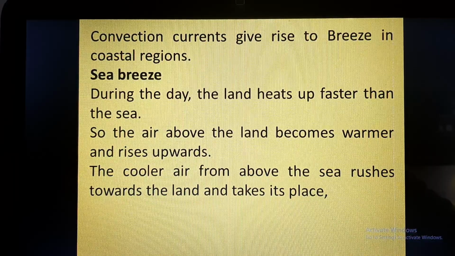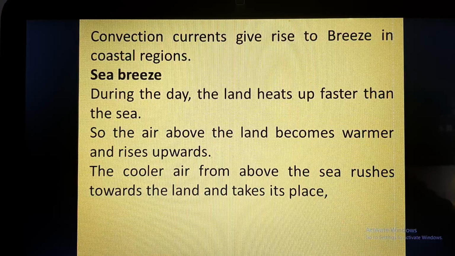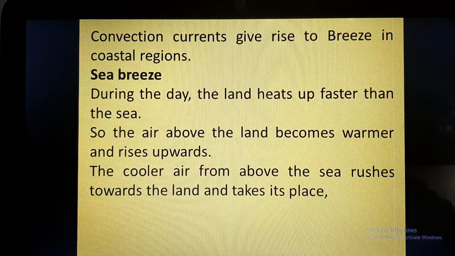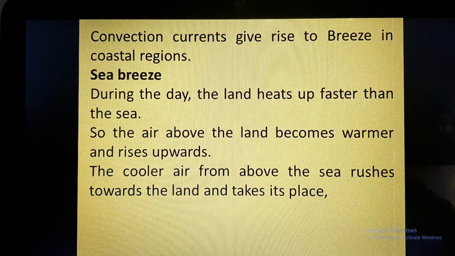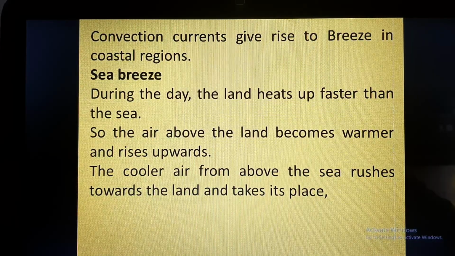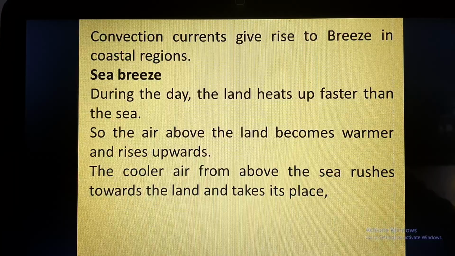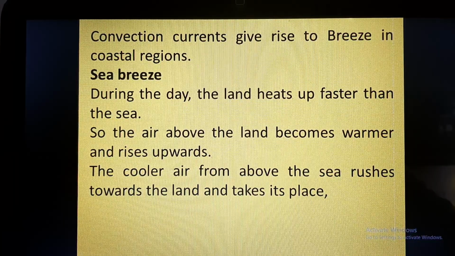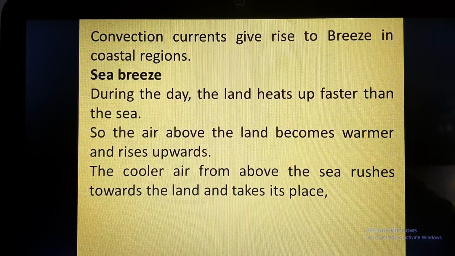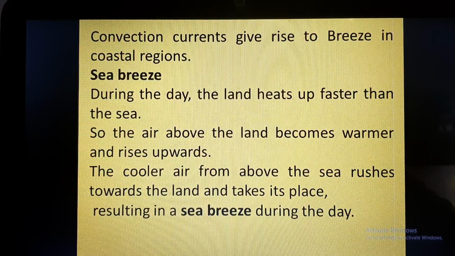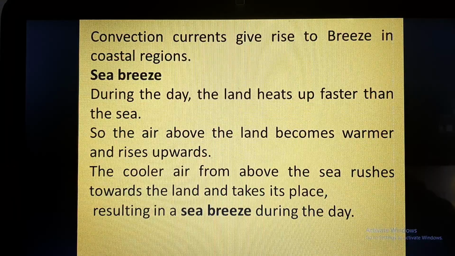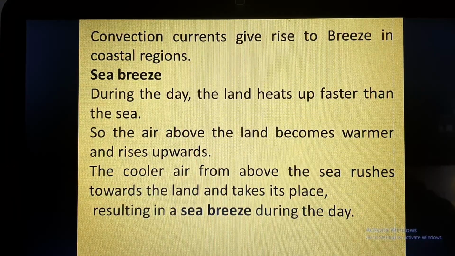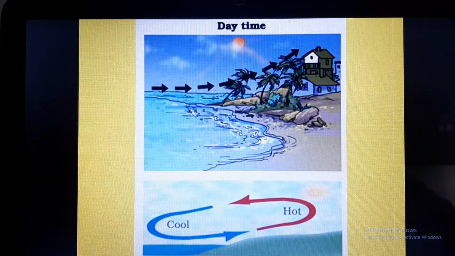This cooler air from the sea, in contact with the land, will also heat up and rise upward, and then again there will be a low pressure area, and again the air from the sea will rush towards the land, and this cycle will go on, and it will result in sea breeze. So sea breeze is basically the flow of air from sea to land, and it happens during the day.